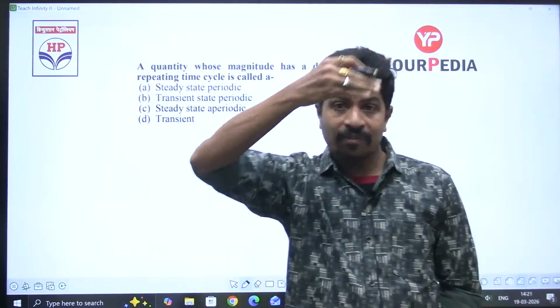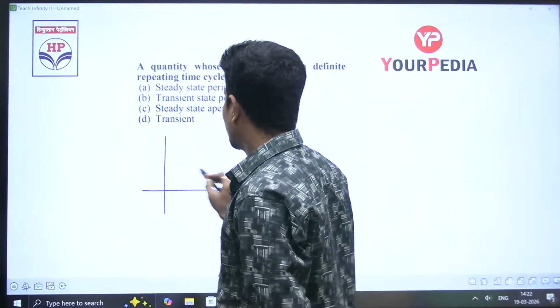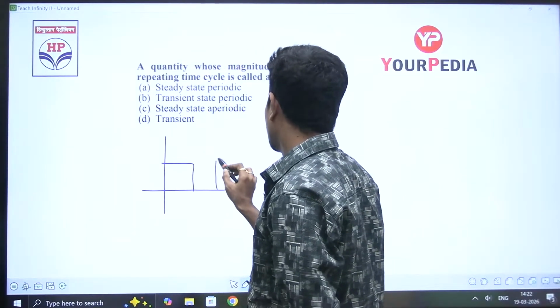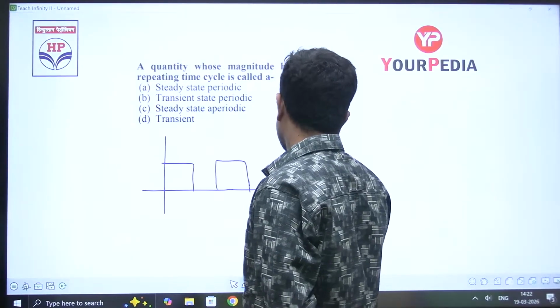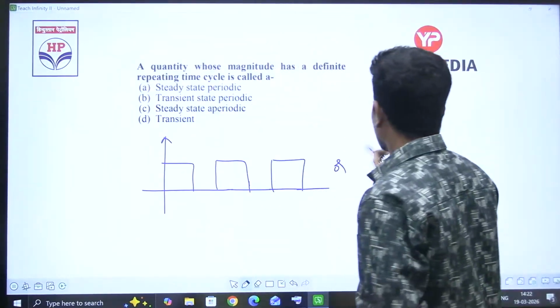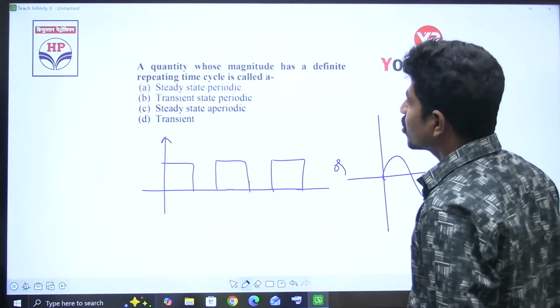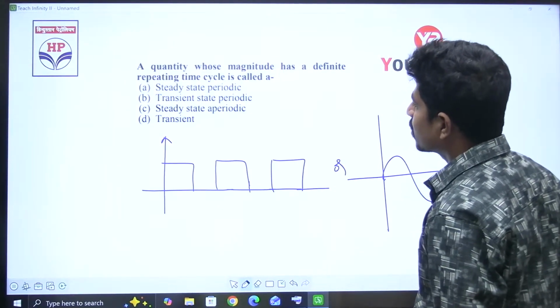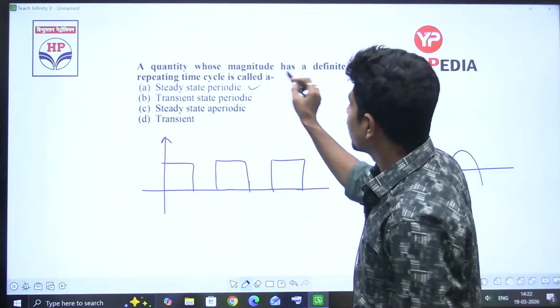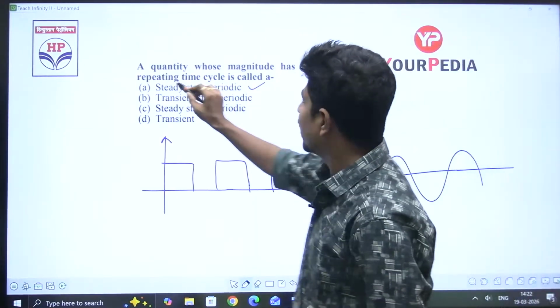A quantity whose magnitude has a definite repeating time cycle is called as what? See, something which is having a definite repeating cycle is a definite repeating quantity. Then steady state periodic, transient state periodic, steady state aperiodic. This is steady state periodic, definite repeating time cycle.